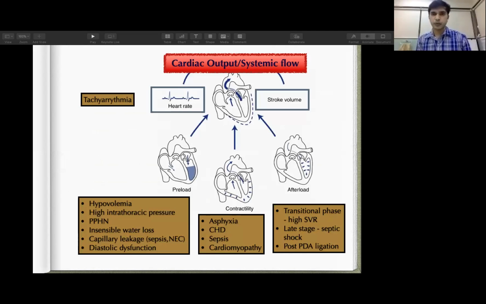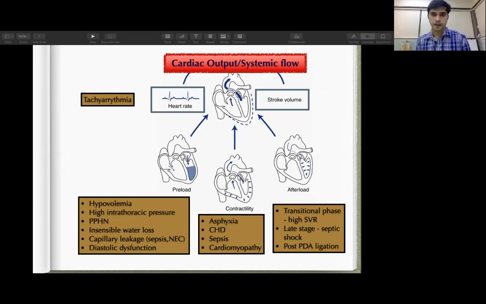The cardiac output or systemic flow, again, depends on your heart rate and stroke volume. And your stroke volume depends upon preload of the left ventricle, contractility of the left ventricle, as well as afterload of the left ventricle. So by knowing the cardiac output, we can have some idea about what kind of physiological problem our baby is dealing with.